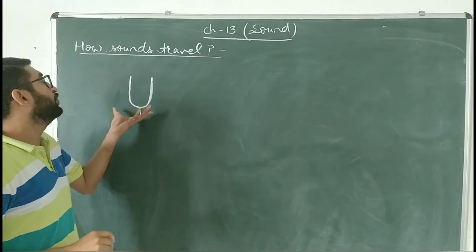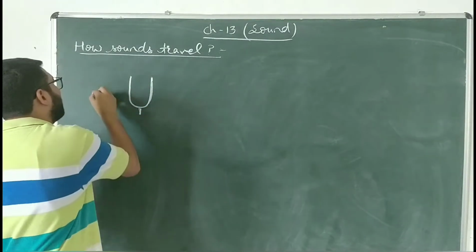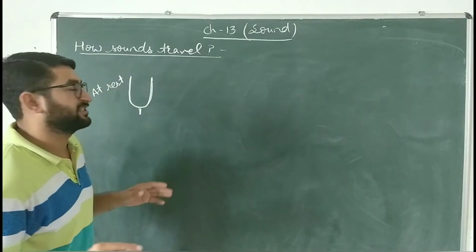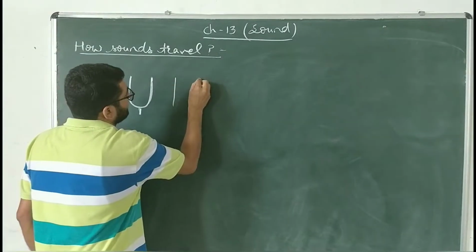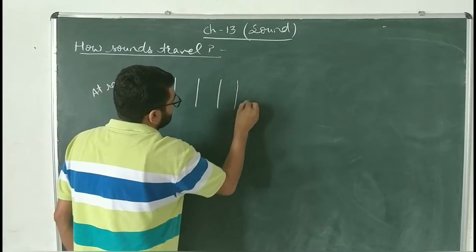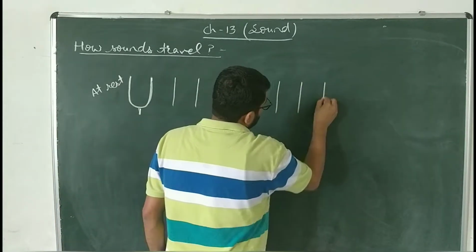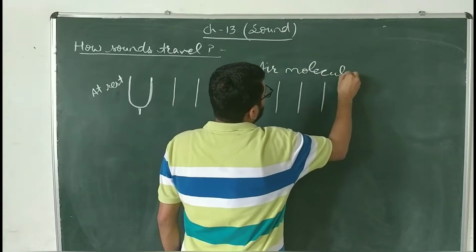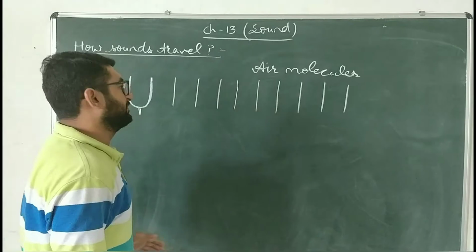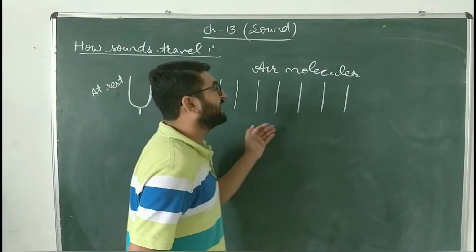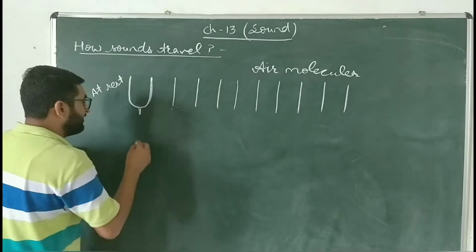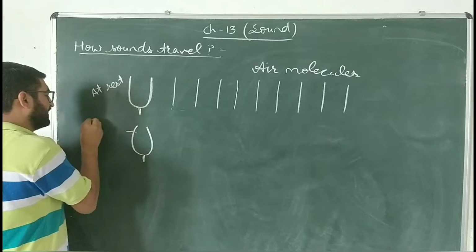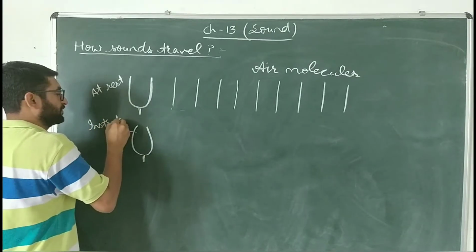Let us consider this is a tuning fork. The tuning fork is at rest. We are not giving it a stroke for producing vibrations. Here these are certain air molecules. हम मान लेते हैं बच्चे ये एक ट्यूनिंग फॉर्क है और ये इसके सामने के एयर मॉलिक्यूल्स हैं. अगर आप ध्यान दें तो दे आर ऑलमोस्ट प्रेजेंट एट इक्वल गैप. When we give an in stroke, this is an in stroke of prongs.